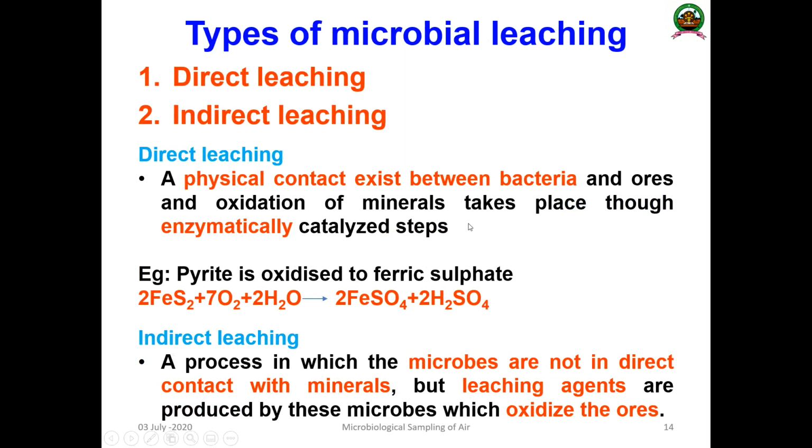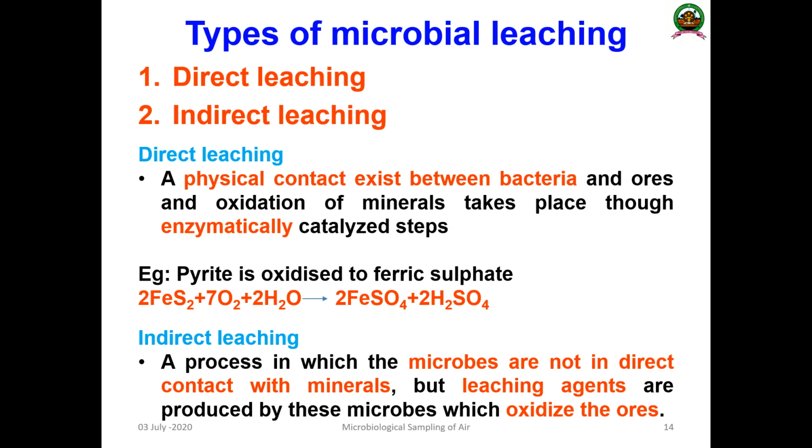And different types of bioleaching exist depending upon how microorganisms are acting. Based on that, there are two types of bioleaching: one is known as direct leaching, the next one is indirect leaching. So what do you mean by direct leaching? In the case of direct leaching, a physical contact exists between bacteria and the ore.